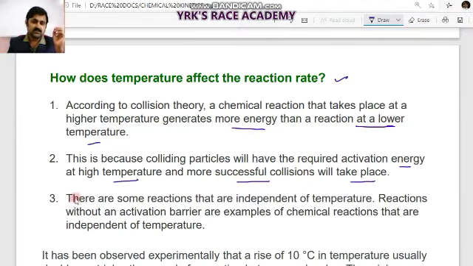There are also some reactions that are independent of temperature. In such cases, reactions without any activation barrier are examples of chemical reactions that are independent of temperature. Very few chemical reactions show this type of behavior.